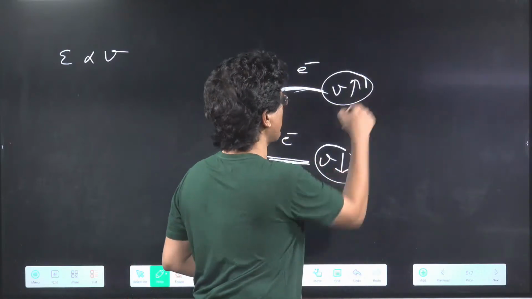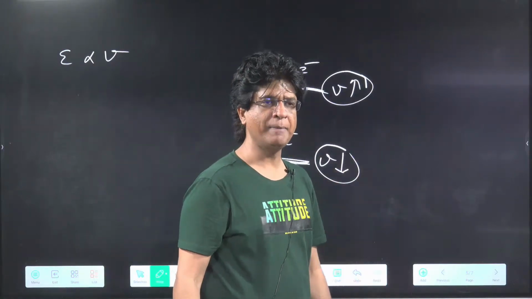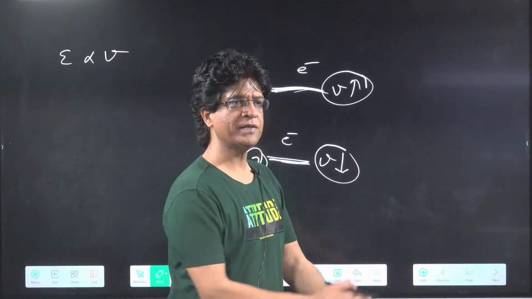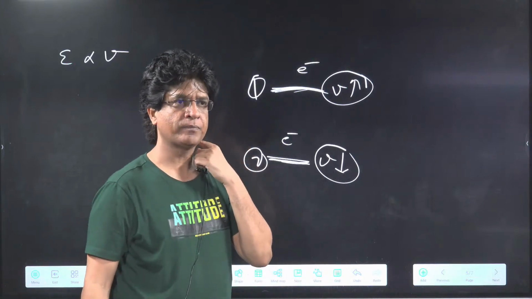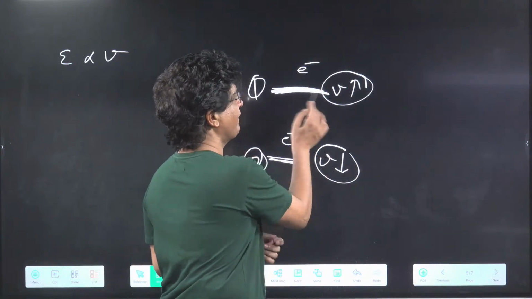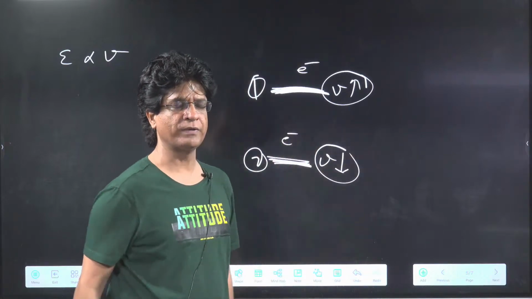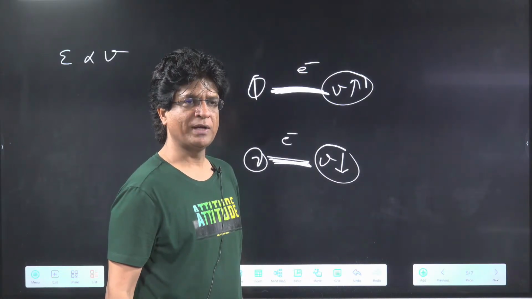Tell me one thing, in which of these, first or second case, do you believe gamma ray will be emitted, and in which case radio wave will be emitted? Here the electron is vibrating at very high frequency, and here at slow frequency. I want everyone to answer that.